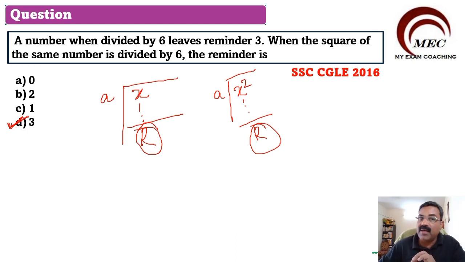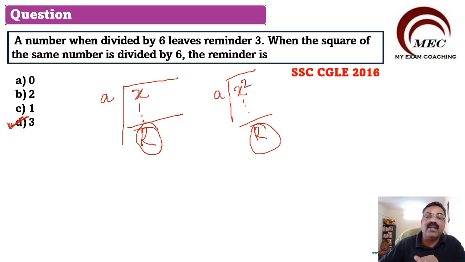So the concept is, when you divide a number or the square of a number by the same divisor, the remainder will not change. If you divide a number by x or a or p or whatever, and if you divide the square of that number also by the same number, the remainder remains the same.